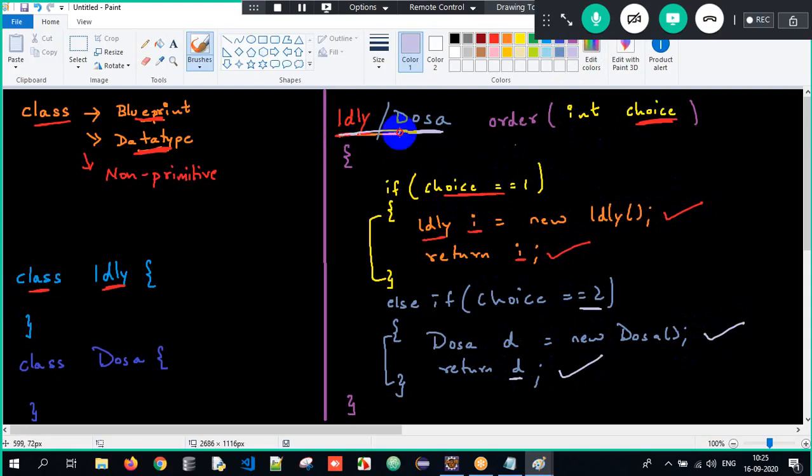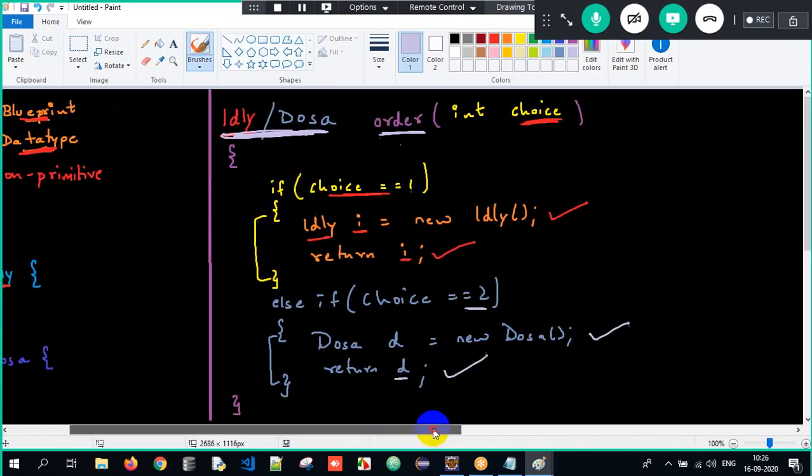So there is a possibility that one method can have multiple return types, different types of return types. But it's not possible to write idli dosa, two return types. A method can have a single return type. But there is a possibility that the method is returning different types of data. So we cannot have multiple return types here. Therefore, what will I do?